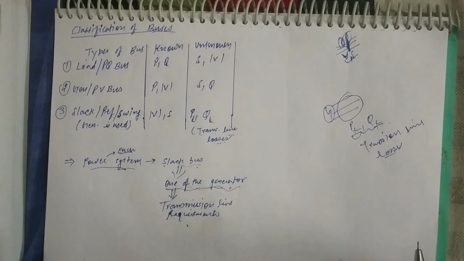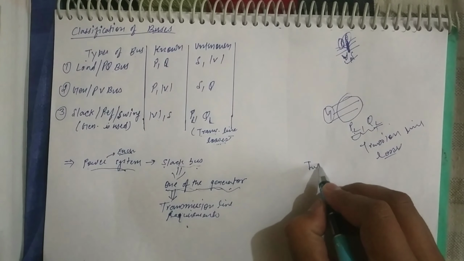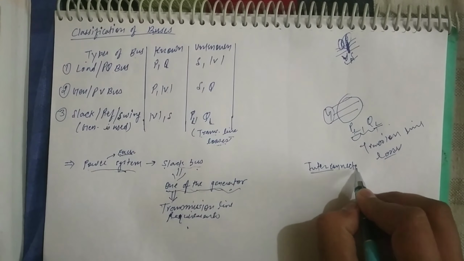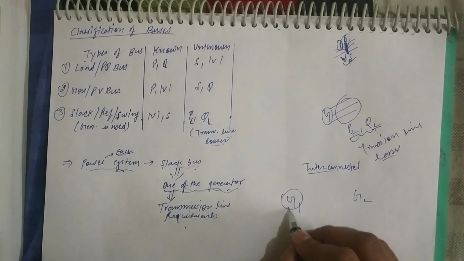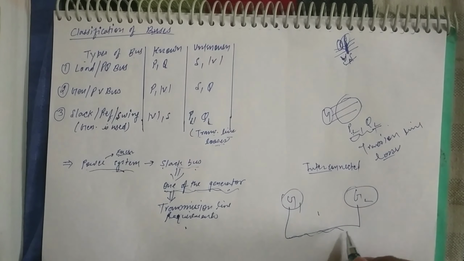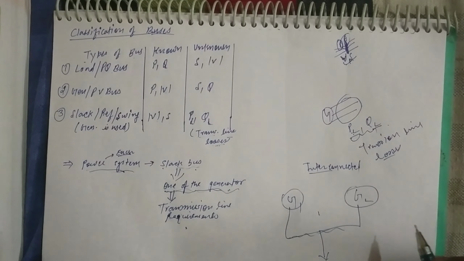Now points 2 and 3 I will also tell you about. In an interconnected system, this is generator 1 and this is generator 2, and this is the transmission line or tie line providing the connection between the two generators.